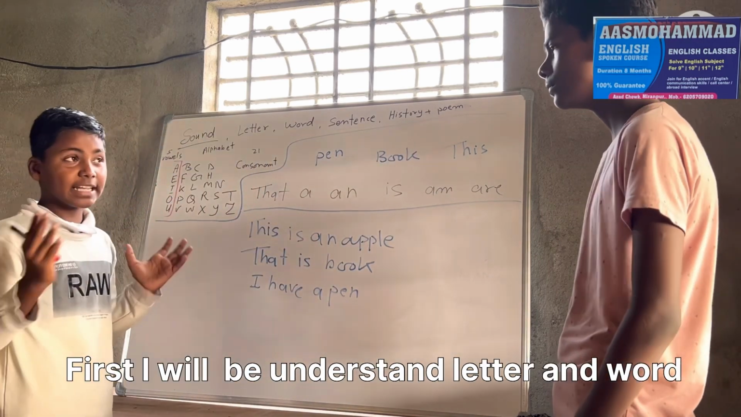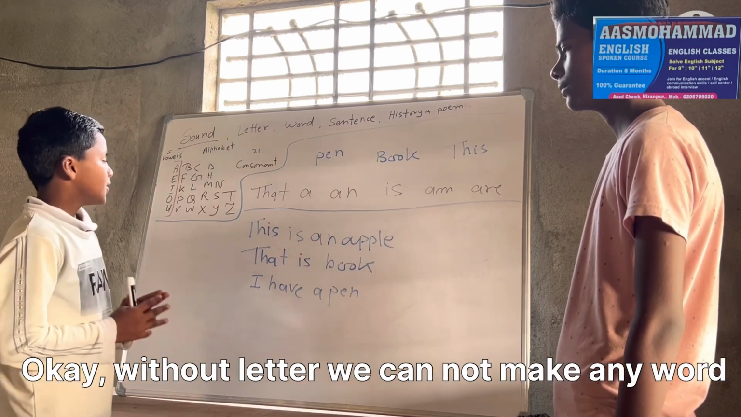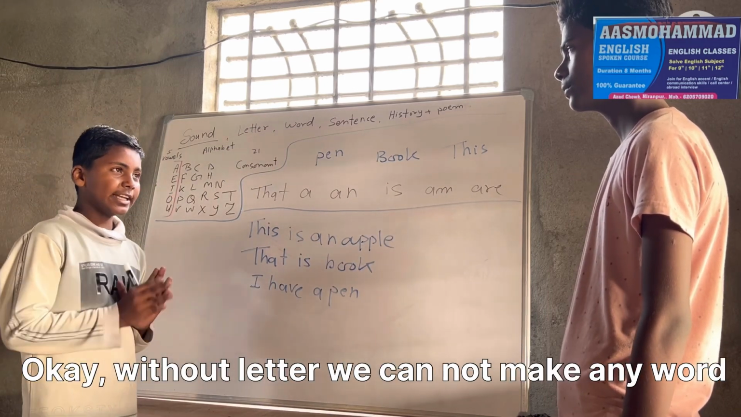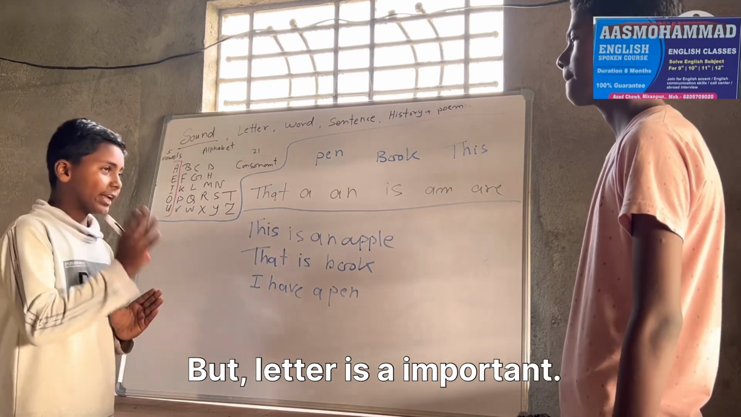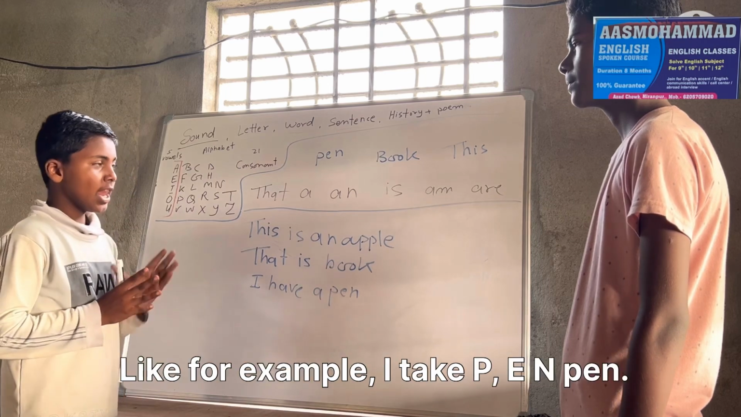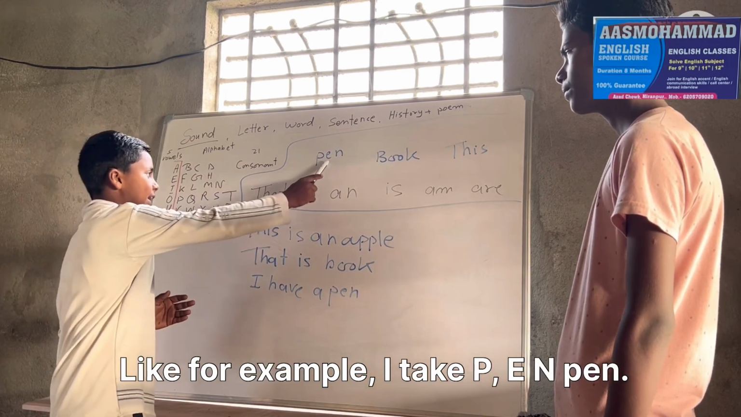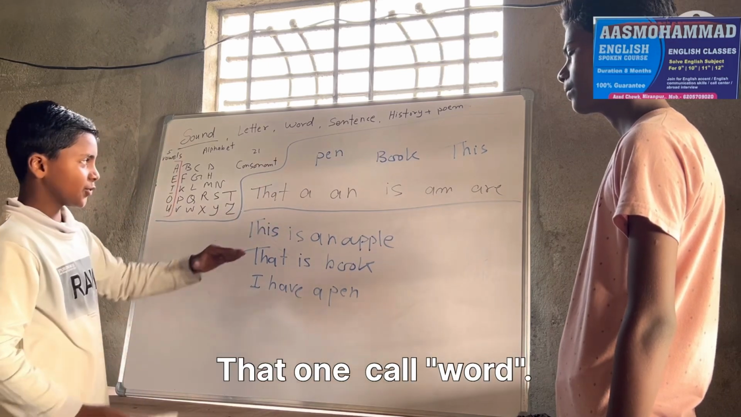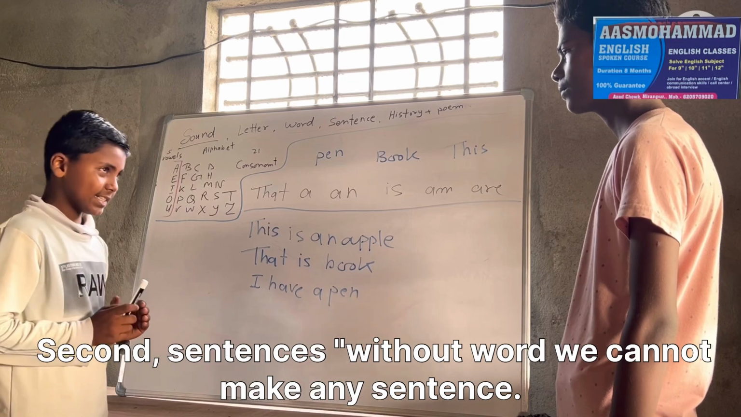First, I will understand letter and word. Okay. Without letter, we cannot make any word. But letter is important. Like for example, I take P, E, N, pen. That one is called word. Second, sentences.